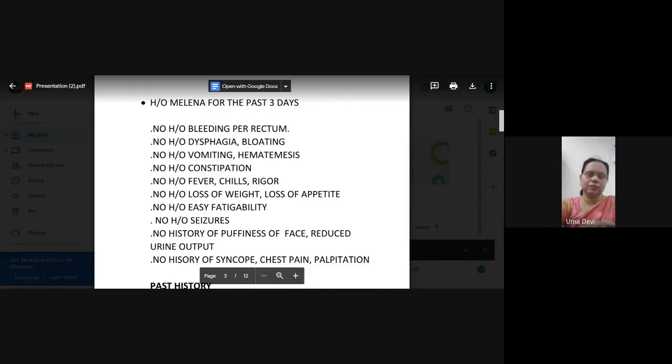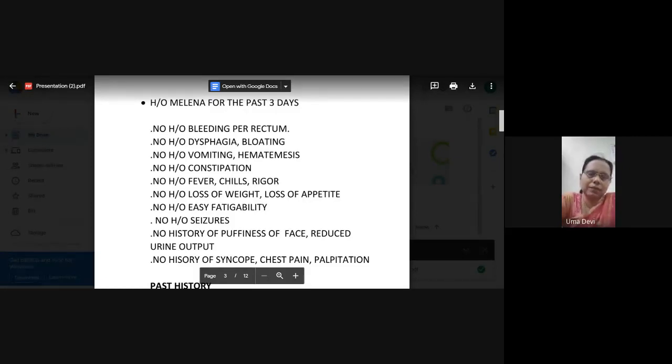Can an upper GI bleed present as frank blood per rectum? It can present, ma'am, when bleeding is very high and associated with increased intestinal motility. Yeah, so when there is increased intestinal motility, usually there is an 8 hour gap before it comes, but if it is very fast, it can present as bleeding per rectum also. But normally it is melena.